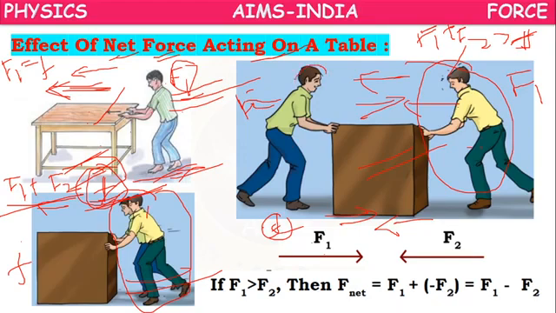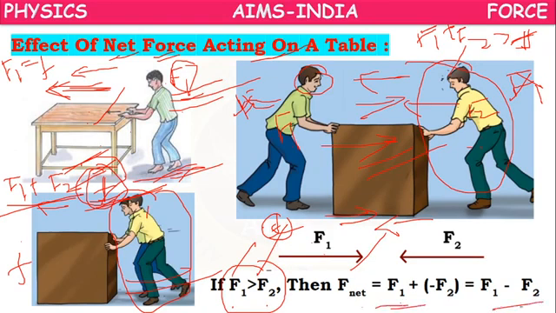If the left side boy applies more force, the block will move to the right side. So if the left side force F1 is greater than F2, then the net force will be F1 minus F2, and the final movement will be towards the right side.